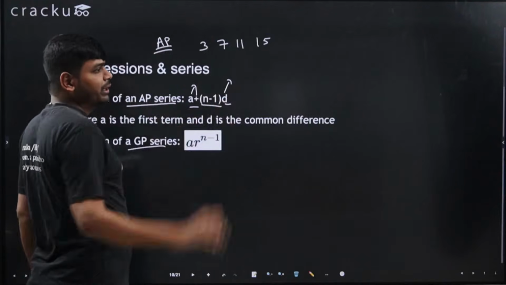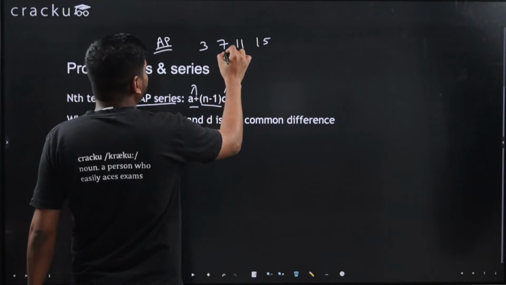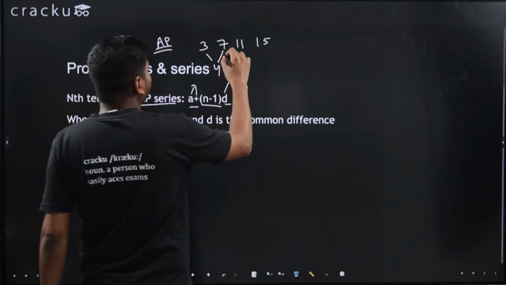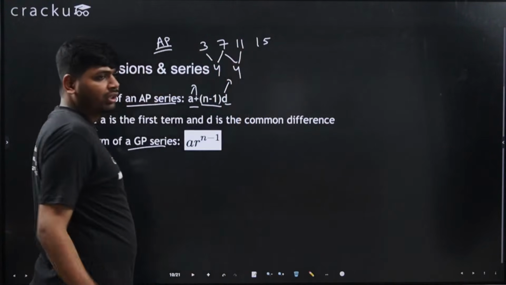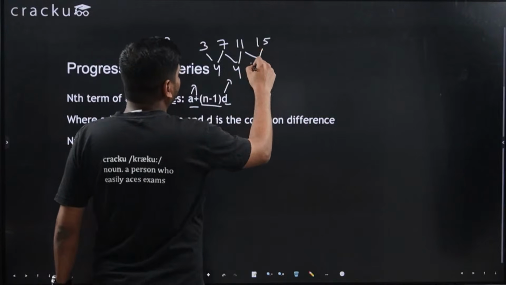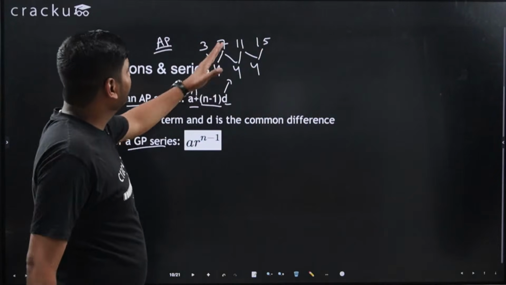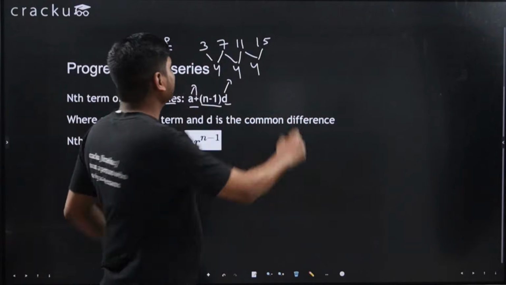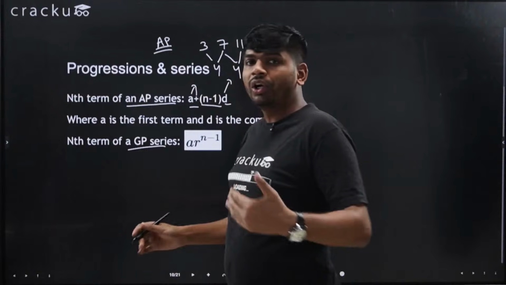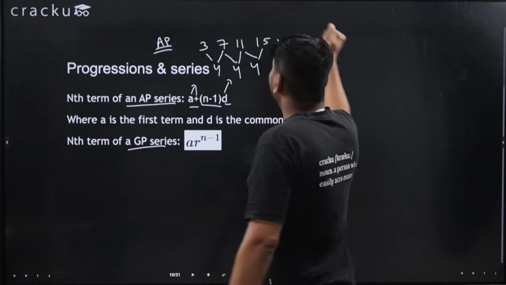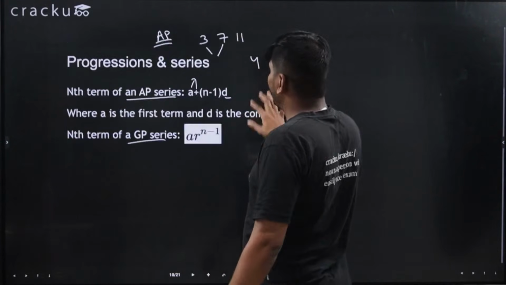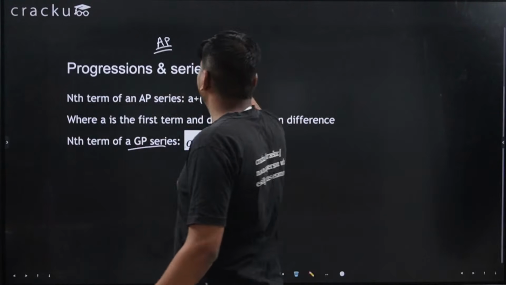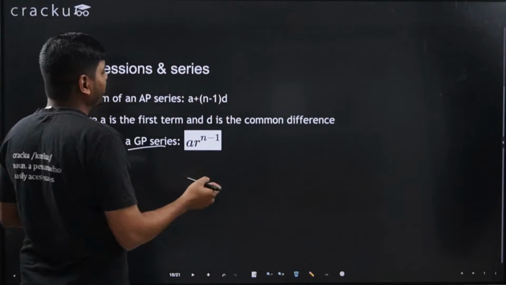This is a part of arithmetic progression because difference between 7 and 3 is 4. Difference between 7 and 11 is 4. Difference between 11 and 15 is also 4. So consecutive terms have the same difference. Then it is arithmetic progression. What about geometric progression? In geometric progression, you will have a constant ratio. For example, the geometric progression looks like